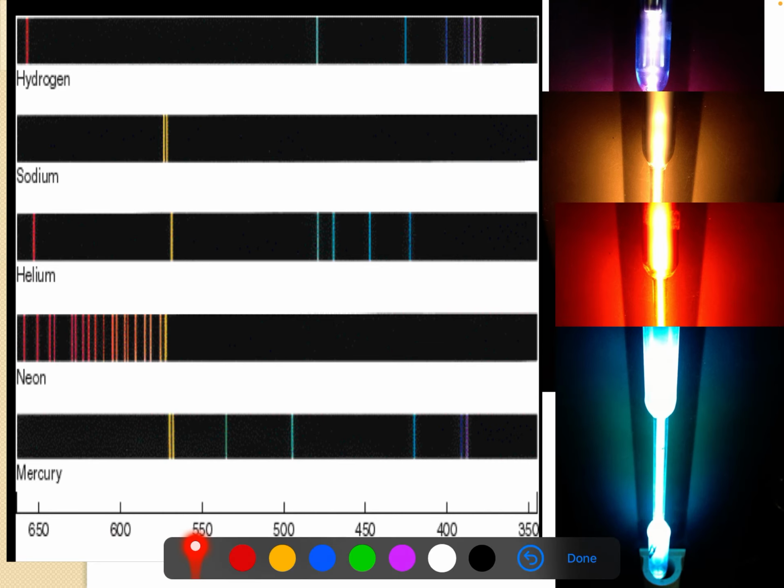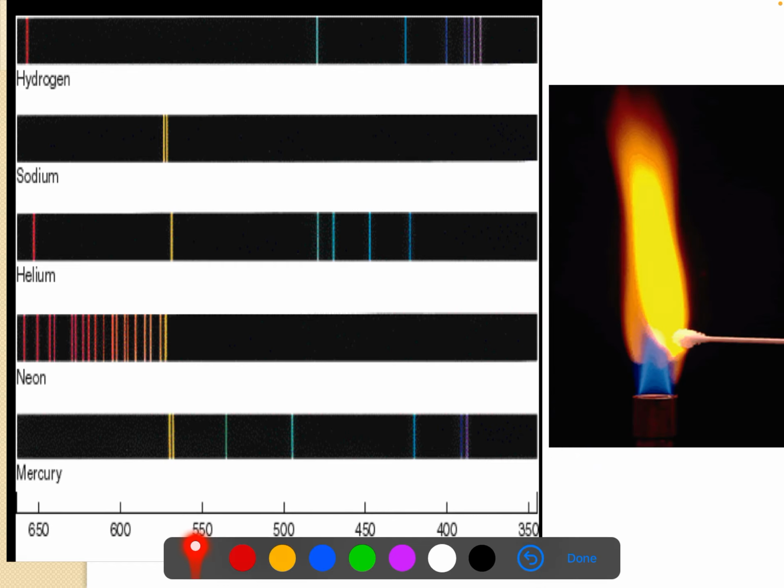And here is mercury. So again, here's what it looks like when we separate the light out through a diffraction grating, and this is what it looks like when we actually light these gases on fire. This is mercury gas that has been excited by electricity. This is a tube full of electricity that excited that mercury atom, or all of those mercury atoms. You can do the same thing, like I said, with fire. So here is sodium, and it's been put inside fire, and again, excites the electrons, and sodium glows this nice kind of yellowish color.